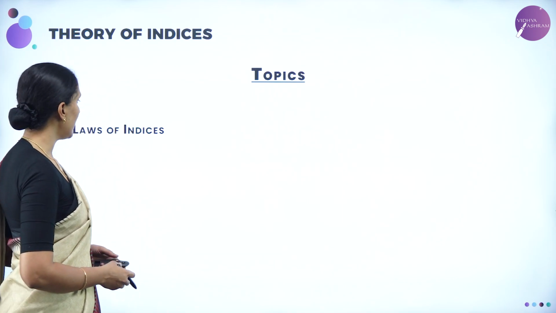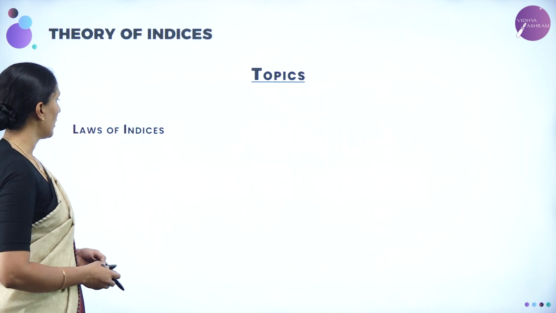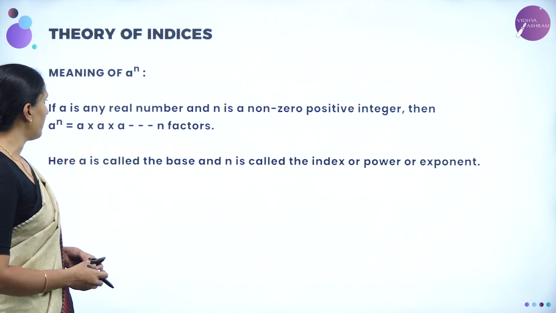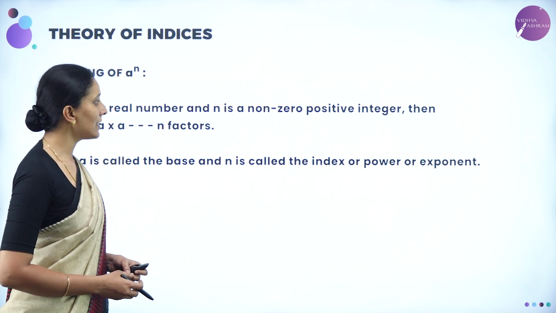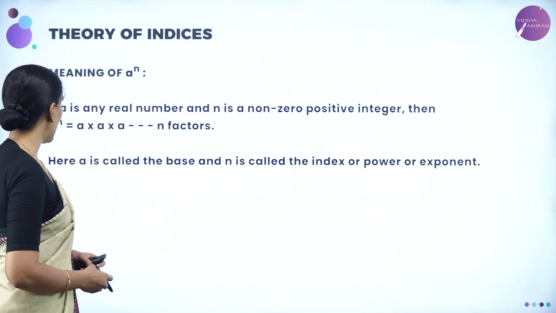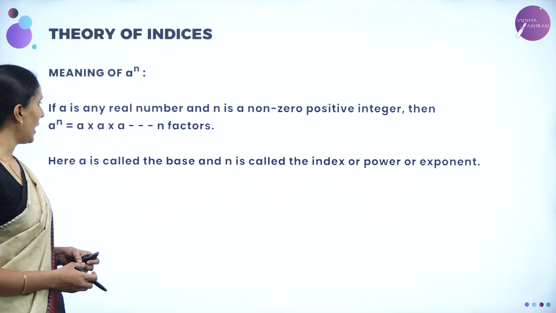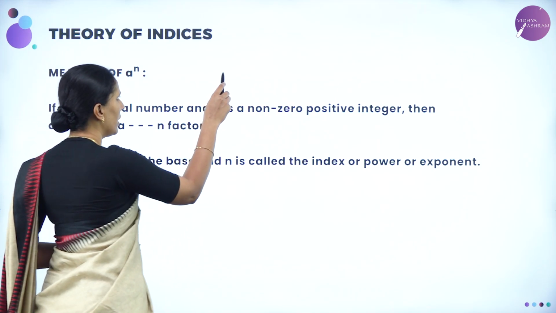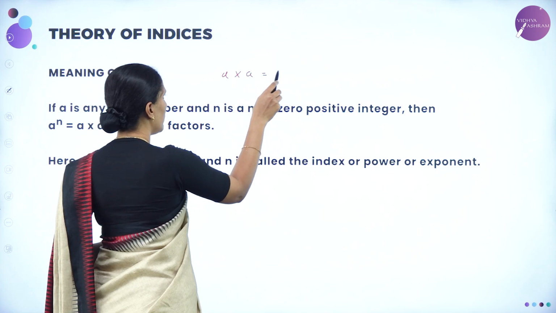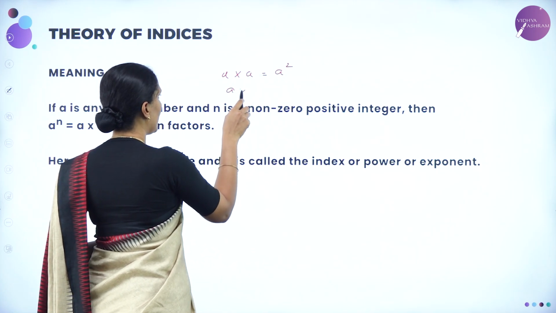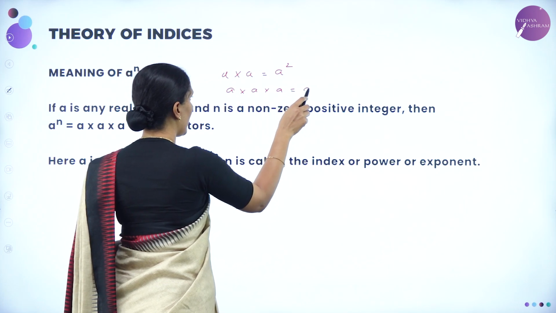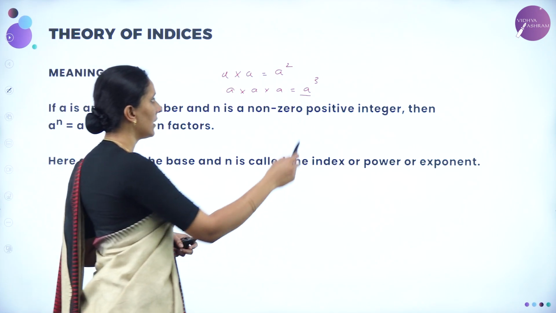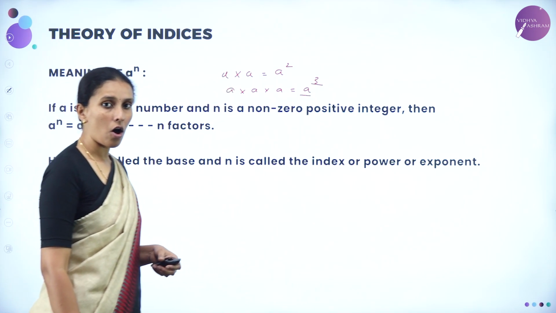Before that, let us see the topics for today's discussion, that is the laws of indices. Now, meaning of a power n. If a is any real number and n is a non-zero positive integer, then a power n is equal to a into a, n times. So we know that instead of writing a into a, we usually write a square. Instead of writing a into a into a, we'll write a cube. So we call a the base and 3 the index or the power or the exponent.